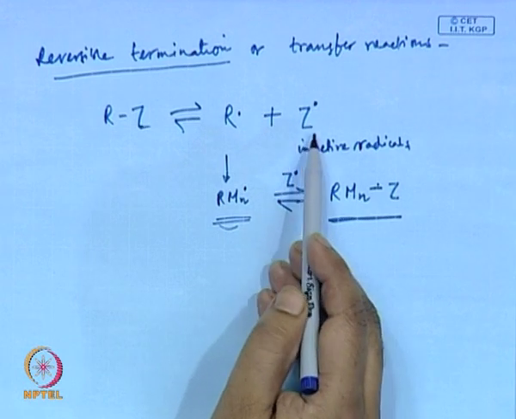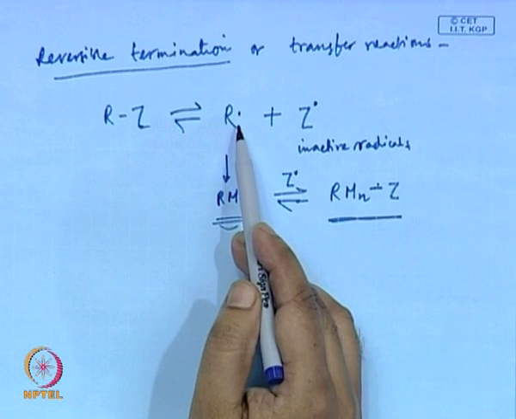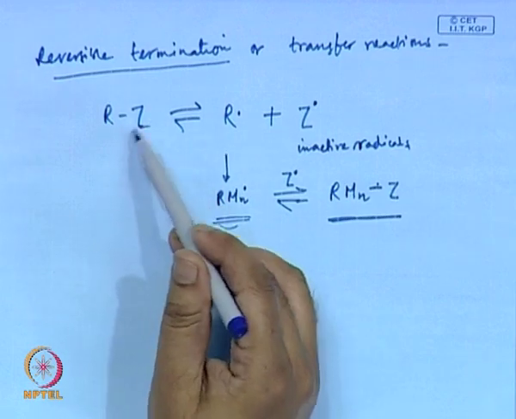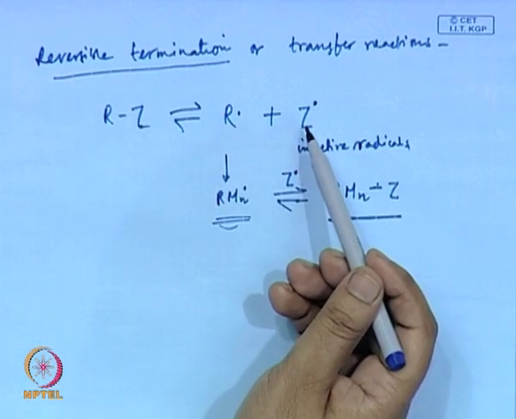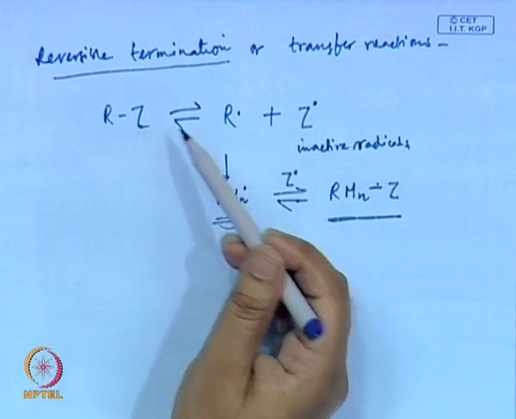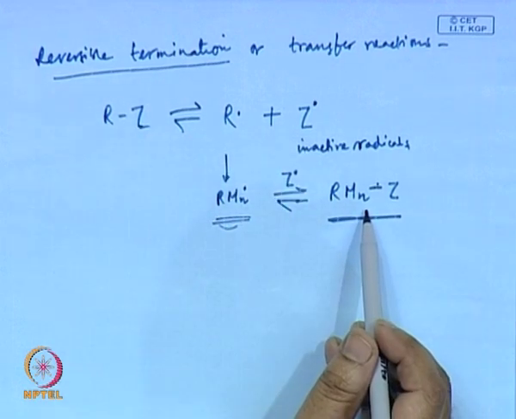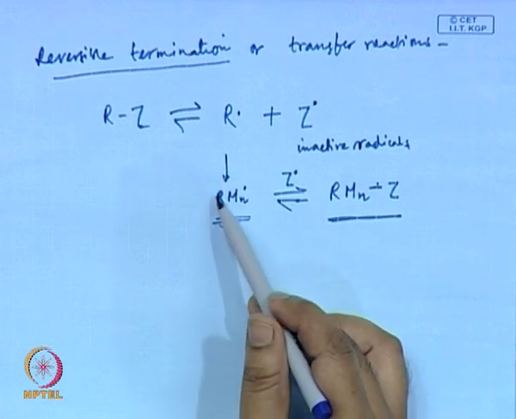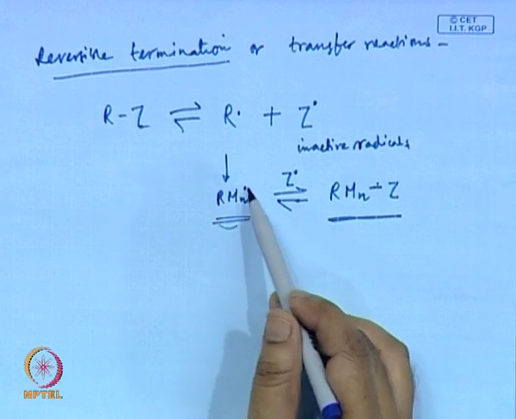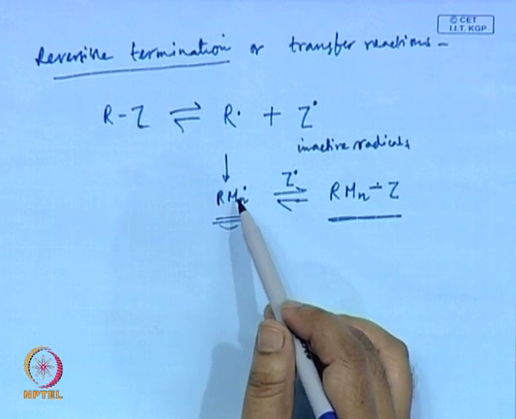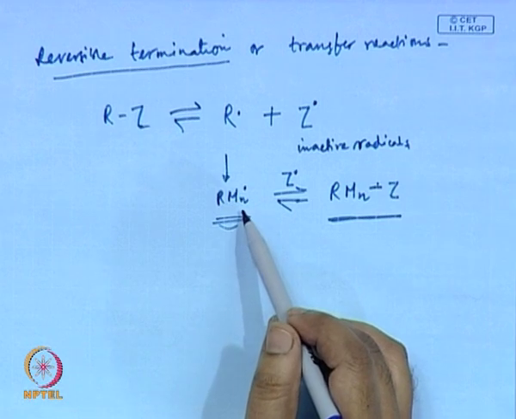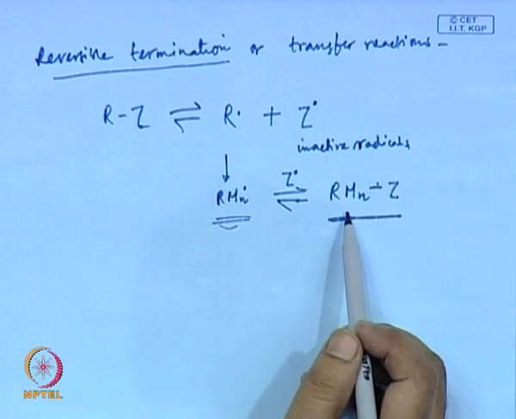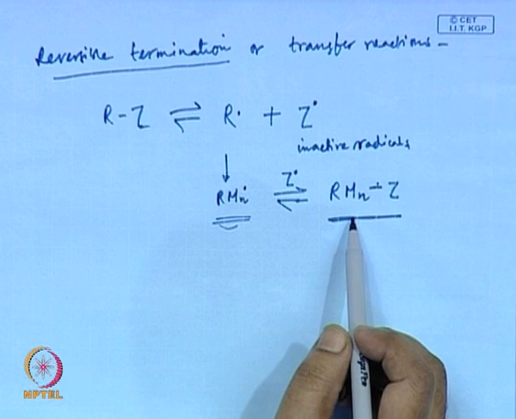Now, once the concentration of Z dot is sufficiently higher compared to R dot, and also you have chosen this equilibrium in such a way that the equilibrium constant is towards this side, then what happens? This equilibrium is shifted mainly towards this side. So, the average time a propagating radical spends in this form, which is the active form, which can react with a monomer and propagate, is much lower compared to the time an average radical spends in the dormant or inactive form.